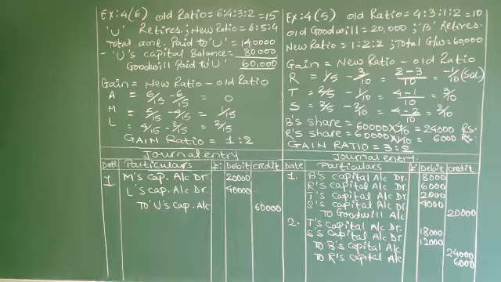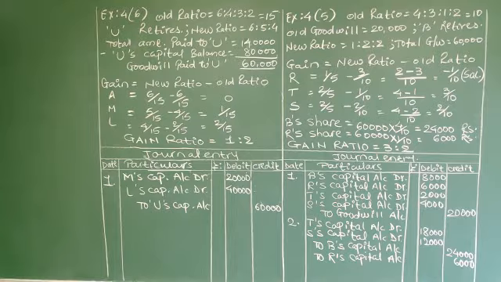In 4th question, one partner sacrifices, one partner is retiring, and the entire amount is debited to only one partner who is gaining, that is A. In 5th question, 4 partners are there, one partner retired, one partner is sacrificing, and 2 are gaining.